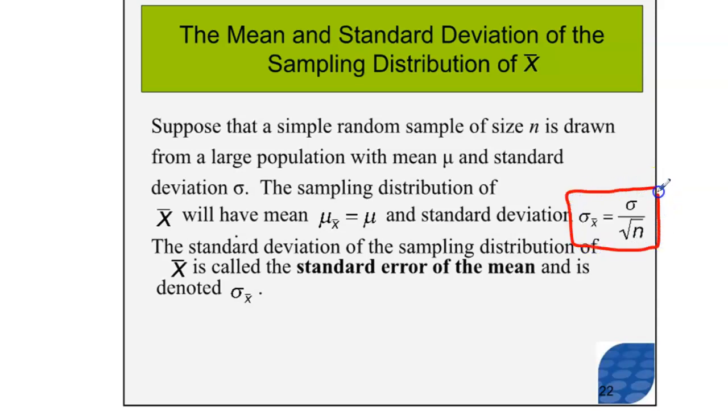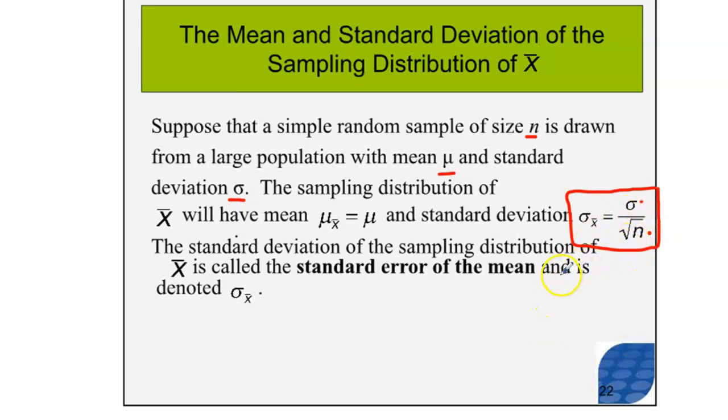Suppose we're trying to pick a simple random sample of any size, doesn't matter what the size is, from a large population with this population mean and this population standard deviation. The standard deviation of the sampling distribution is equal to the population standard deviation divided by the square root of n. Why do we square root n?